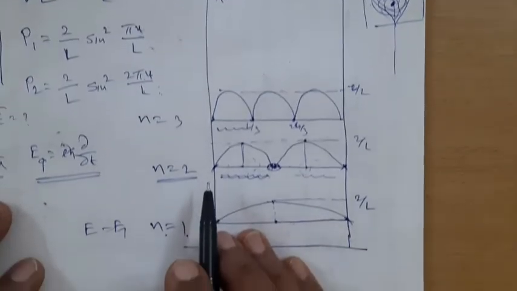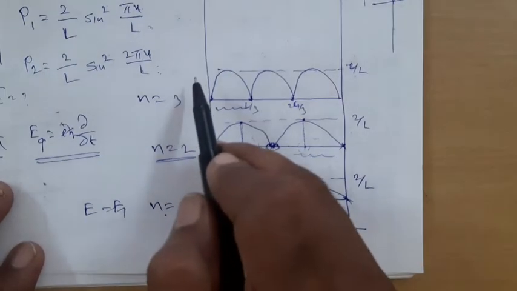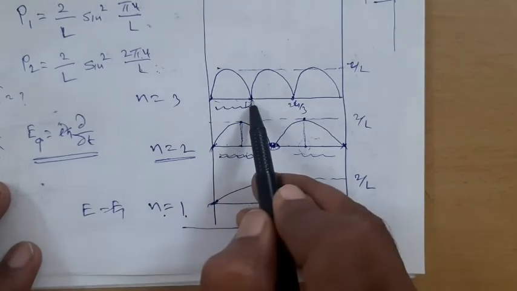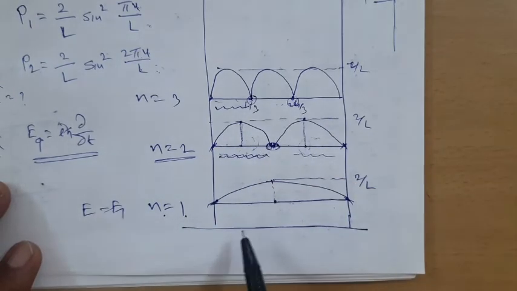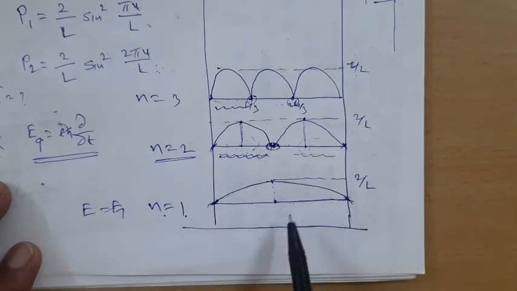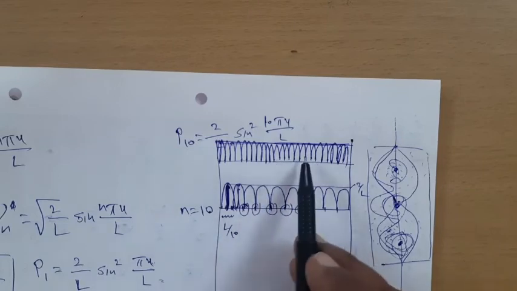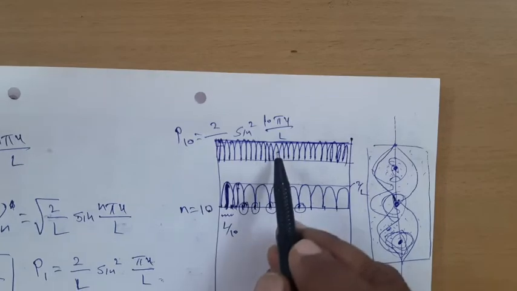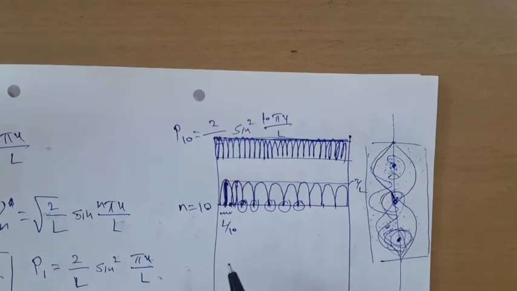Now if I compare this with the lower energy states with n equal to 1, 2, 3, then it is possible to distinguish. I can say that yes, this is the first probability zone, this is the second, the probability is 0 here, it is 0 here. In case of n equal to 1, it is obvious the probability is maximum at the center. But with n very large, say for example 100 or 1000 etc., the probability maxima are so close to each other that they almost form a uniform probability distribution.